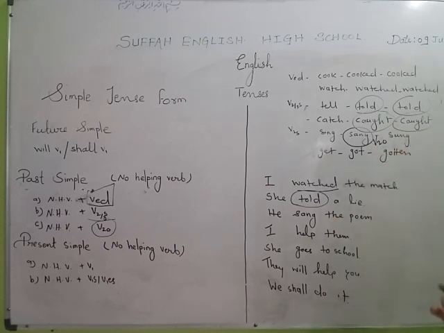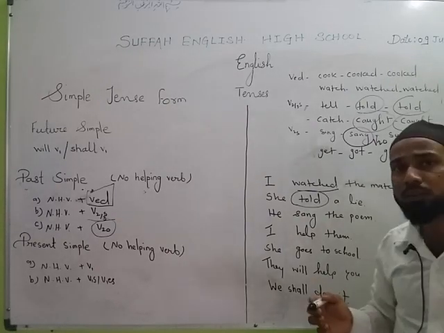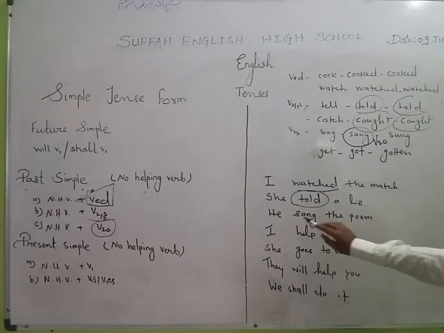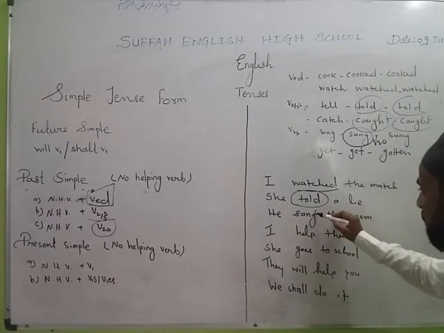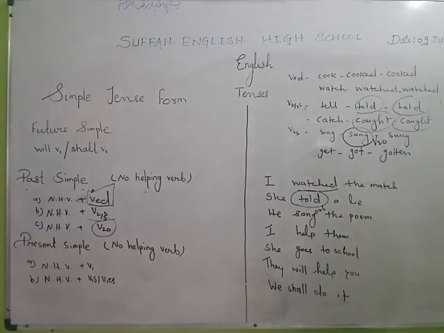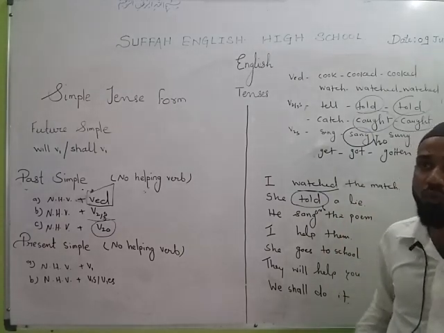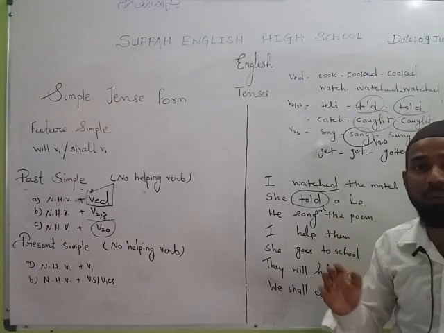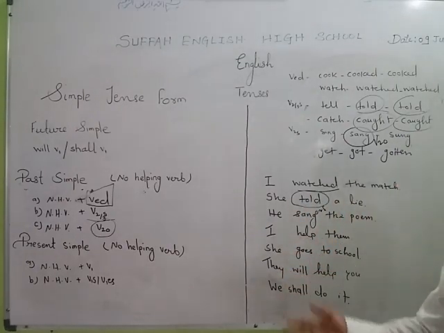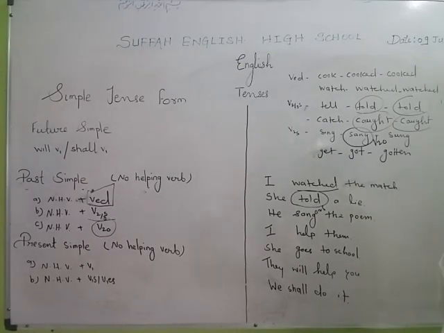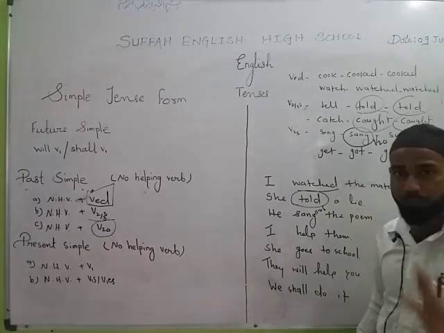So we indicated this by V2O, only second form. So whenever you find any such form of the verb which is only second form, so again that is past simple. For example, see, she sang the poem. Sang is only second form, past simple. Right? I forgot your name. Forgot is only second form, again past simple. Do you understand that? She went there. Went is only second form, again past simple. So many verbs are there whose second form is only second form, not third form. So if you find any such form of the verb which is only second form, again it is past simple.